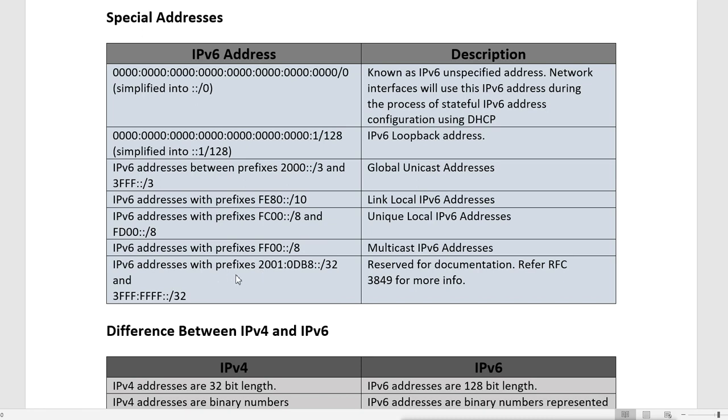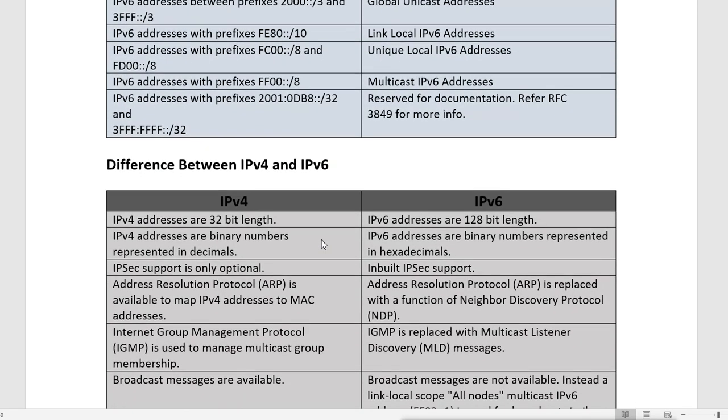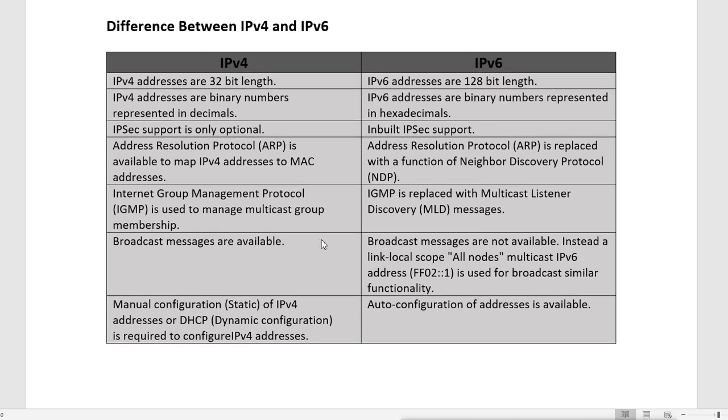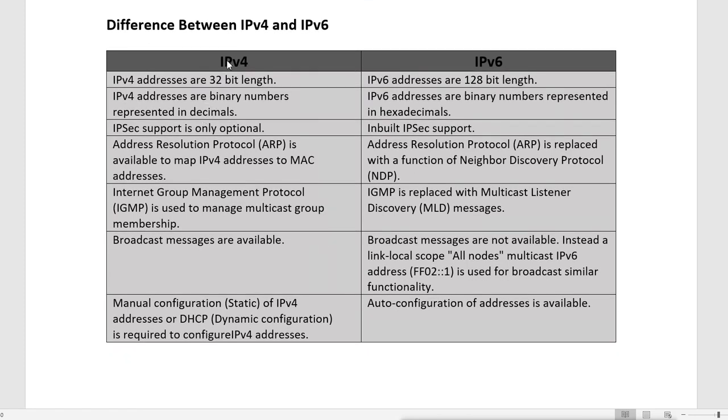So these are the special addresses we have. Now when we do the comparison between IPv4 and IPv6, in IPv4 addresses are 32-bit length, in IPv6 it is 128-bit. IPv4 addresses are binary numbers represented in decimals. IPv6 addresses are also binary numbers but represented in hexadecimals.